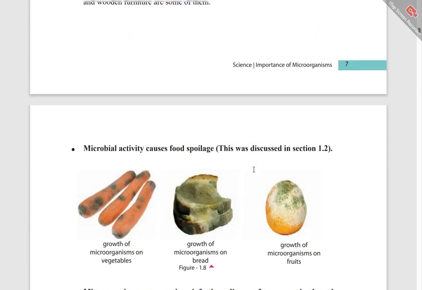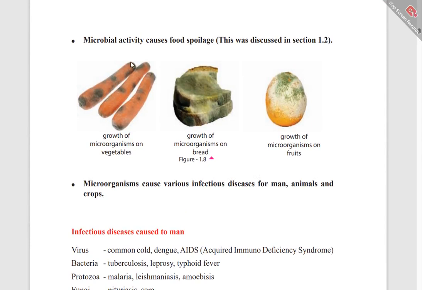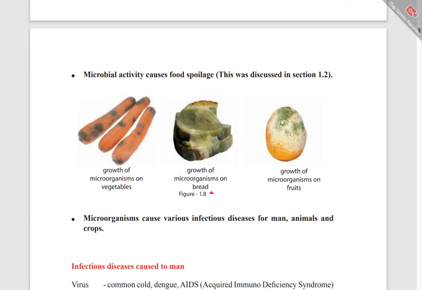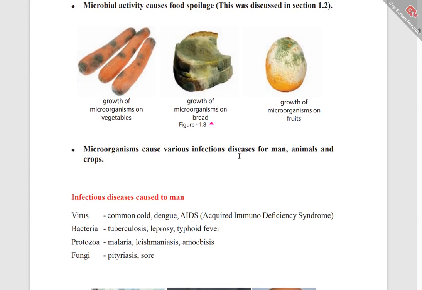And the harmful effects of microorganisms. The most harmful effect of microbial activity is food spoilage. This is how microorganisms affect carrot, bread, and fruits. Microorganisms cause various infectious diseases in man, animals, and crops. There are some good microorganisms and there are some bad microorganisms.